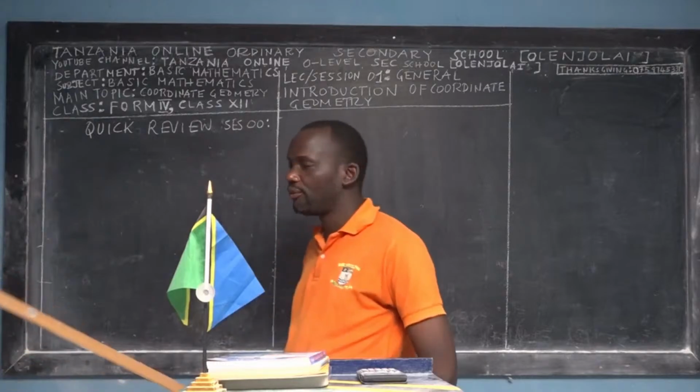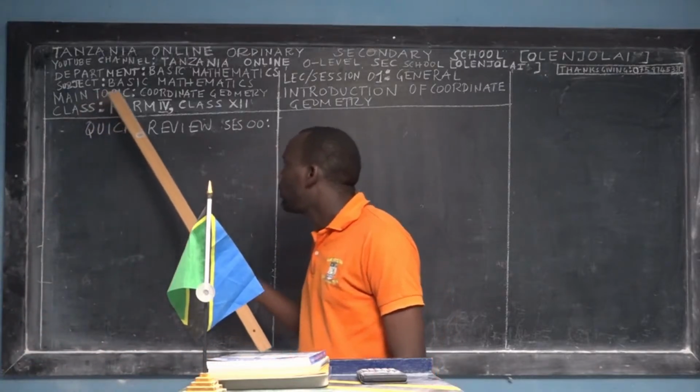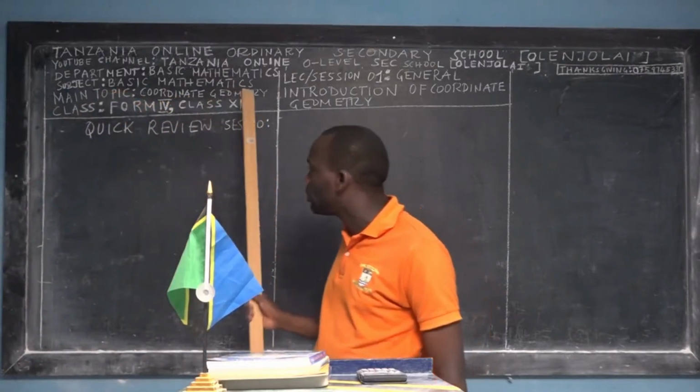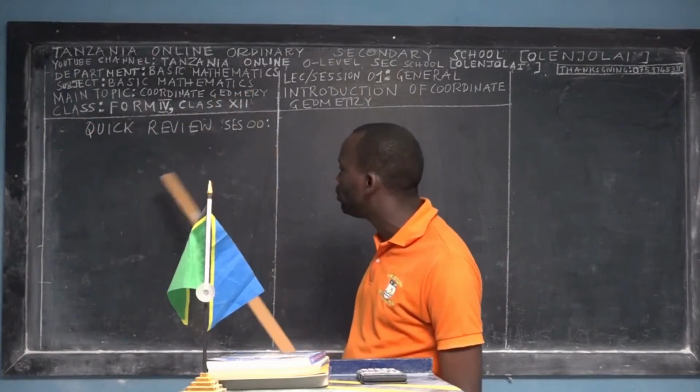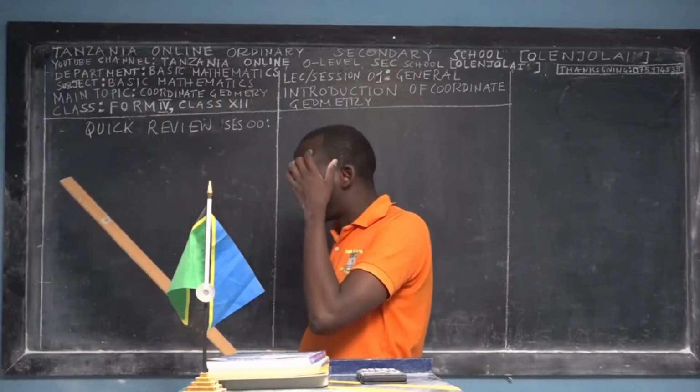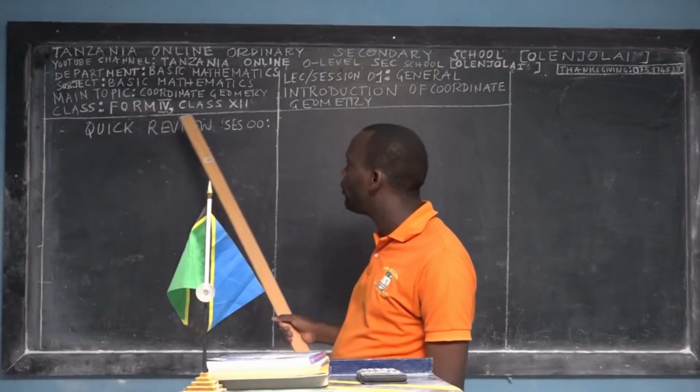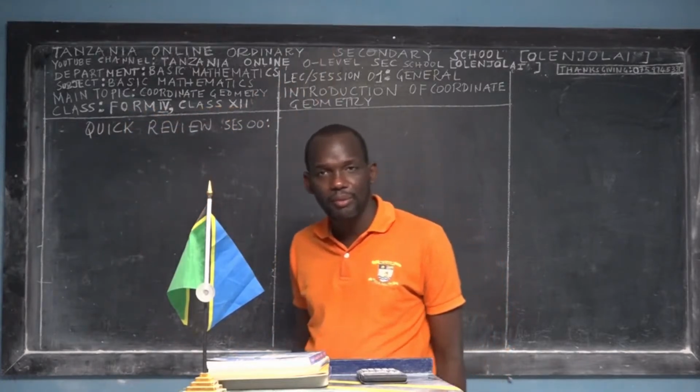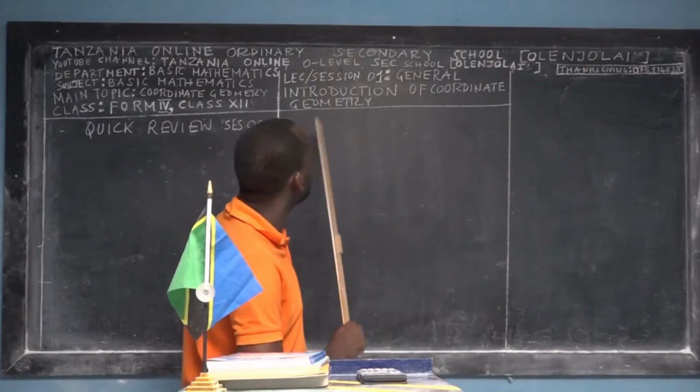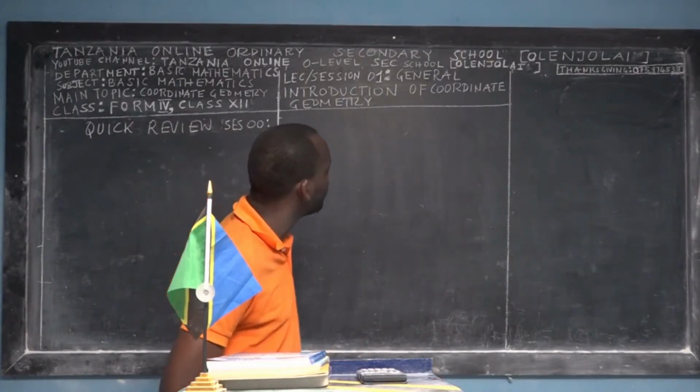Well, that is a brief introduction. Then we have the subject of the day, called basic mathematics. The main topic is coordinate geometry. This is the first topic for Form 4, and this content is for Form 4, or Class 12 in some countries, right? We have session 01, the general introduction of coordinate geometry.